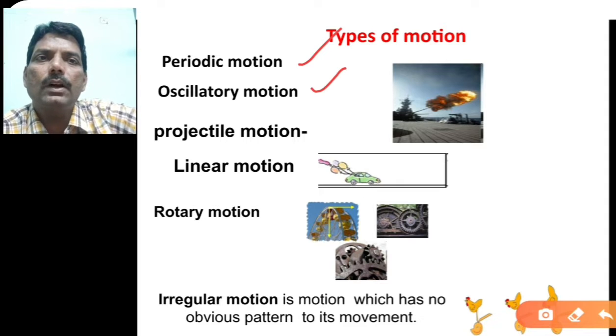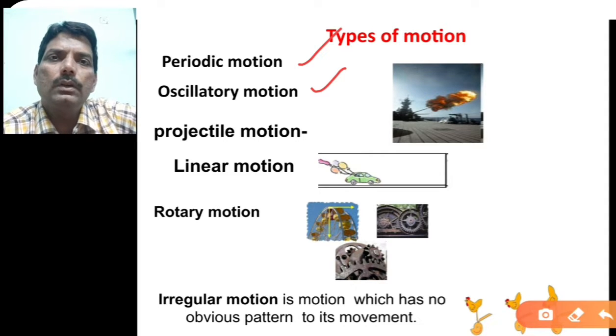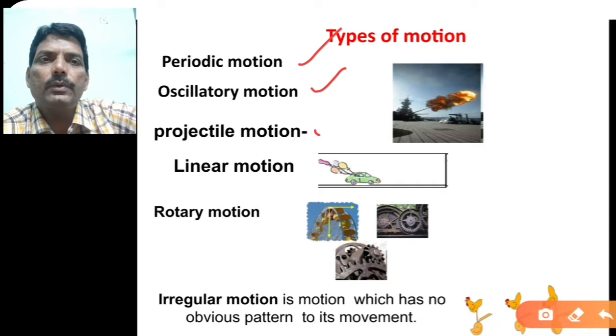Second one is oscillatory motion. Let us take the example of a pendulum. When the pendulum moves back and forth in a regular interval of time, that is called oscillatory motion. That means oscillation must be there and the time period is also fixed. So that motion is called oscillatory motion. Projectile motion.